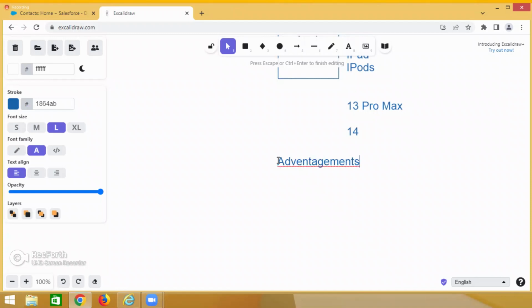Advertisements. So for example, Apple people provide advertisements, for example for the Apple 14 or Apple 13 Pro Max. Whenever those people are providing an advertisement, how many types of advertisements are there, guys? So many.